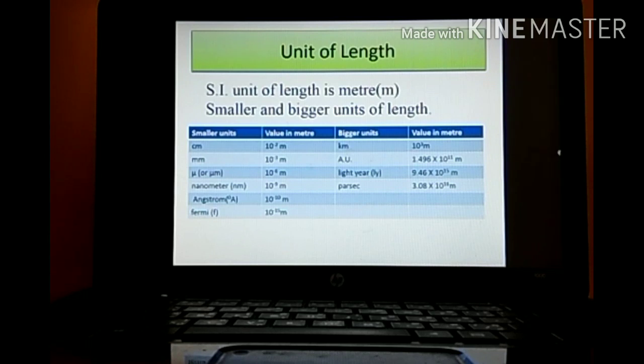See over here, out of these various units given, in board papers they might ask, kilometer is used for measuring which type of quantity? The answer is length. Light year is used for measuring which type of quantity? The answer is length. Any question might be asked out of this. So you should know nanometer, light year, kilometer is used for measuring what? It is used for measuring length only.